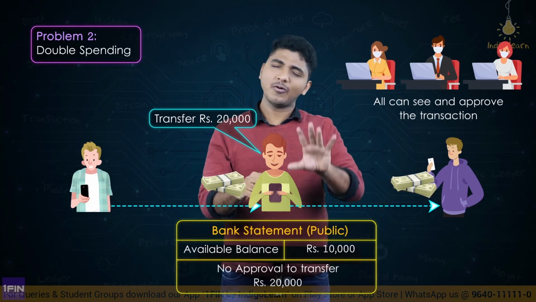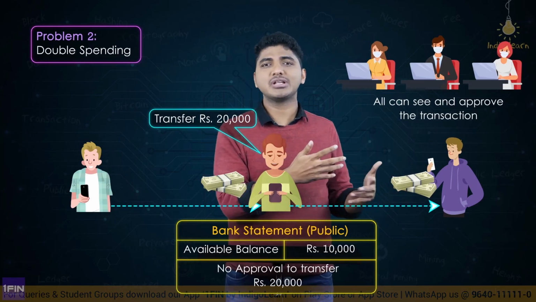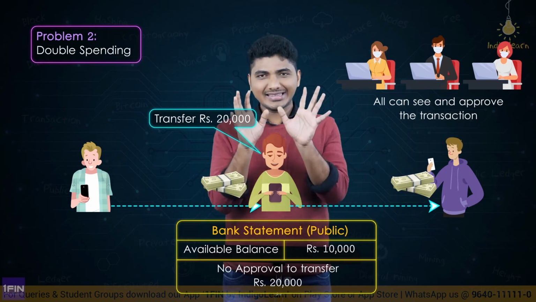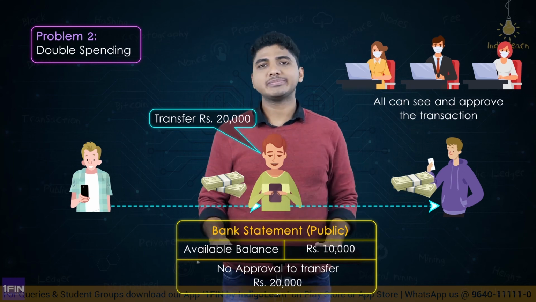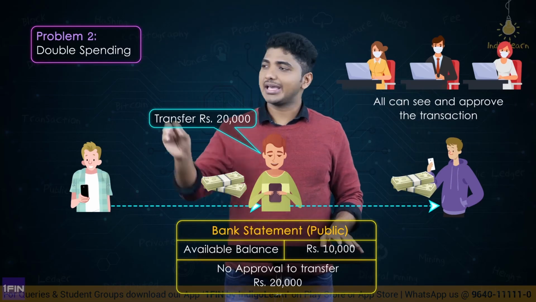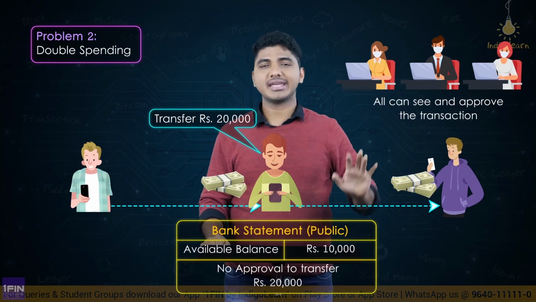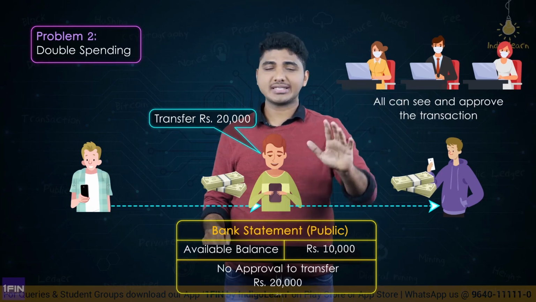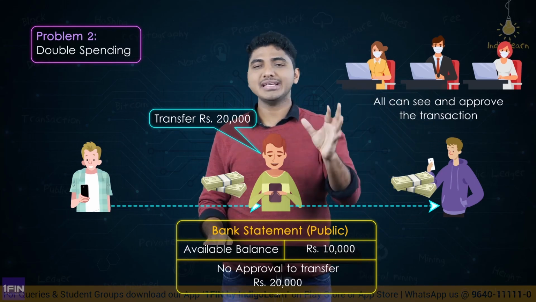Now how is it done? We will go through how blockchain actually functions. I will also show you how this is actually verified and how a transaction is approved. But fundamentally what I want you to understand at this point is, blockchain ensures that double spending is not done. How? First one is, all the transactions are made public. That is, if I receive 10,000 rupees, everybody can see. If I am transferring 10,000 rupees, everybody can see. Not only they can see, but also they are the ones who will approve this transaction. So if they don't approve the transaction, then I cannot transfer my money to somebody else.